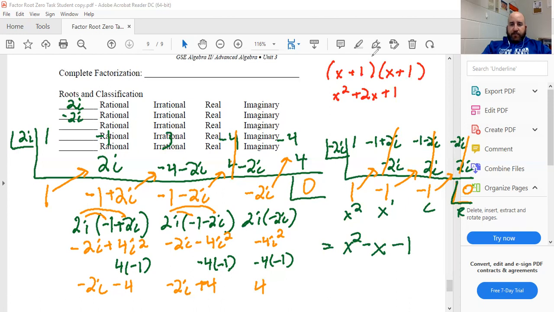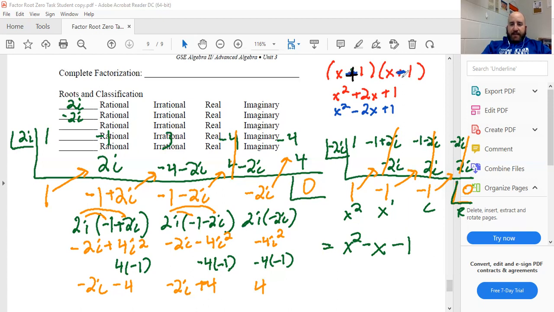If I changed them both to negative, it would be x squared minus 2x plus 1. And since these are both 1, it doesn't necessarily matter, I'll use a different color, I'll use black.